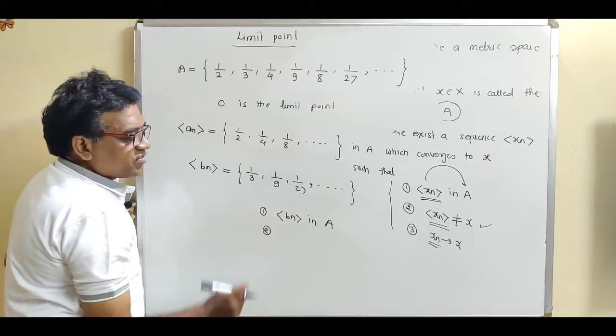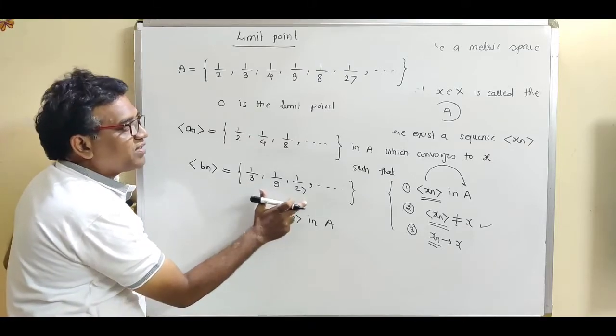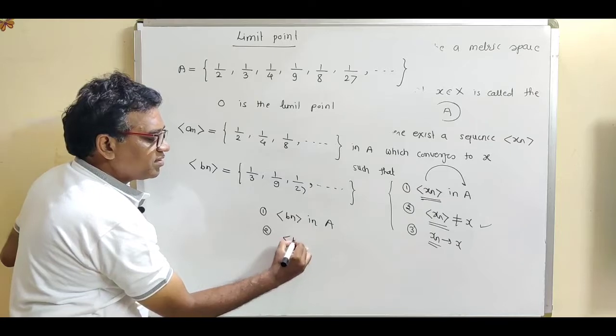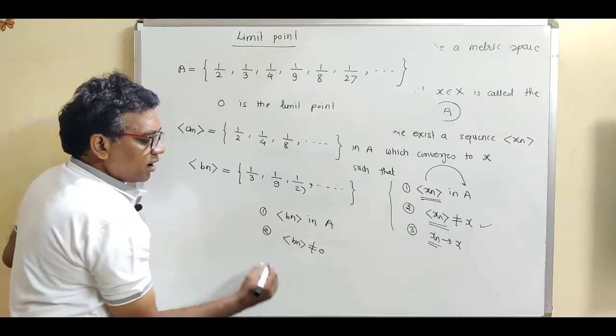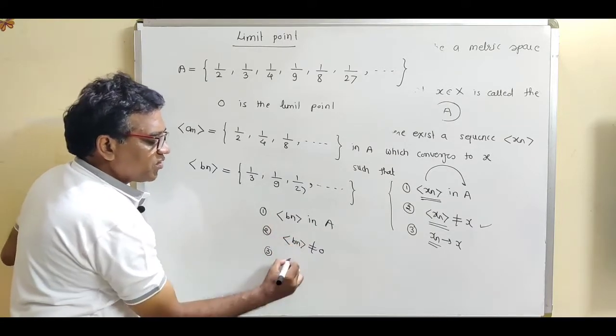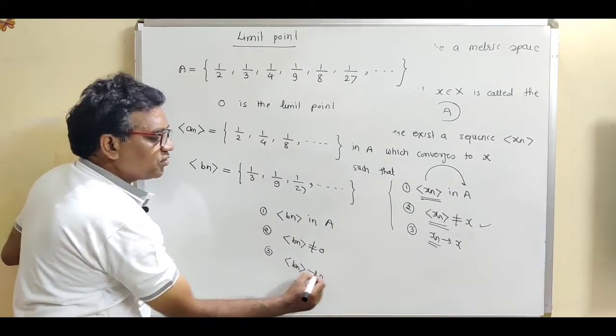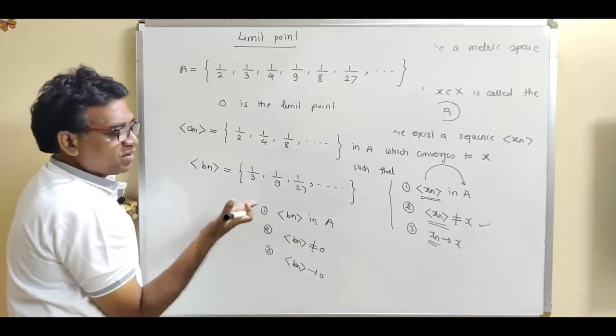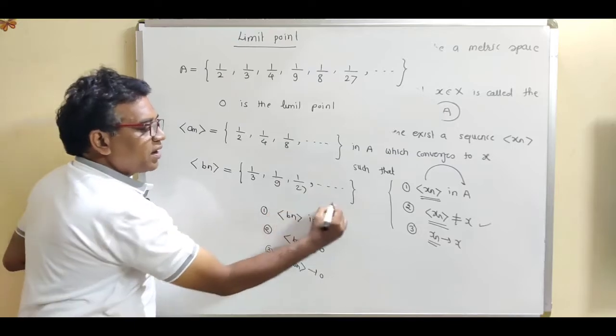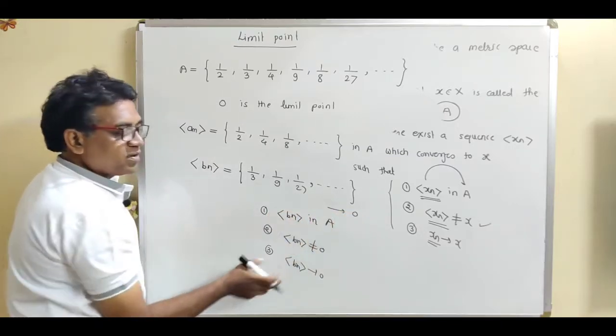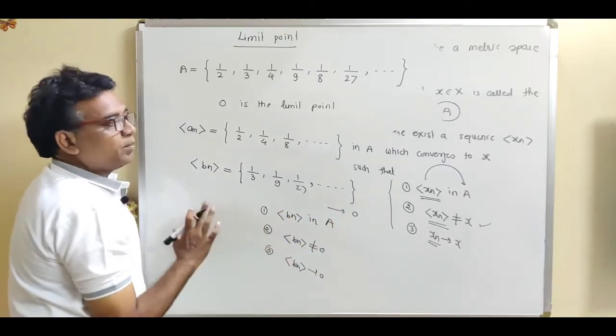What is the second condition? None of the terms of the sequence is equal to 0. And what is the third condition? This sequence should approach 0. Obviously we can observe that this sequence approaches the point 0. So 0 is called the limit point.